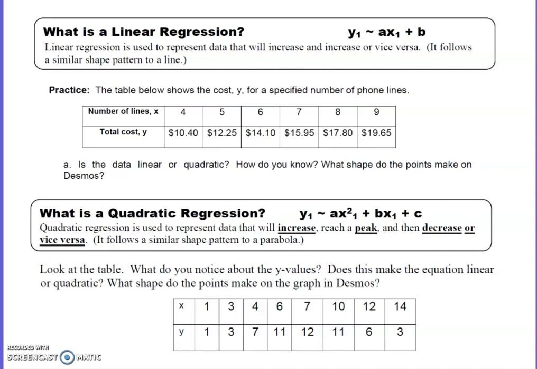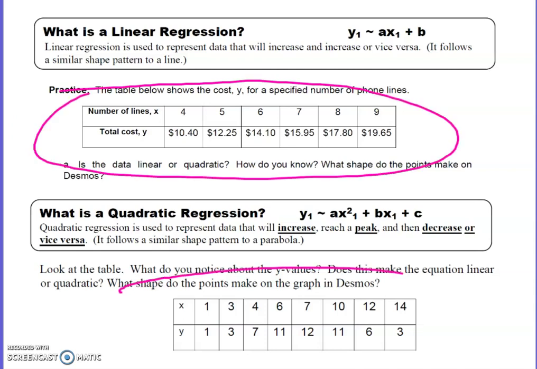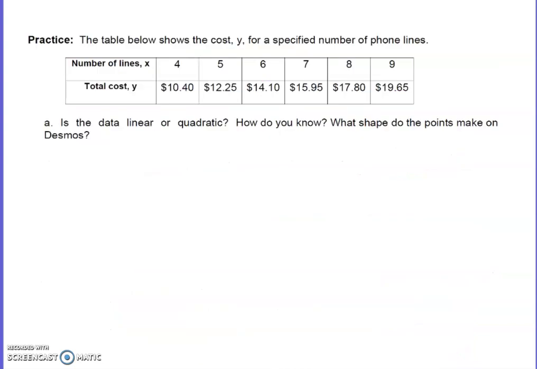We're going to be given just a table of data, something like this or something like this. And we need to be able to determine whether we need to do a linear regression or a quadratic regression. So let's take a look at the first set of points, the first table. So this is the first set of points that we have.